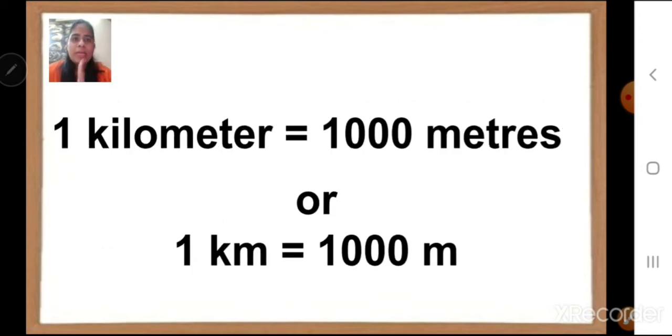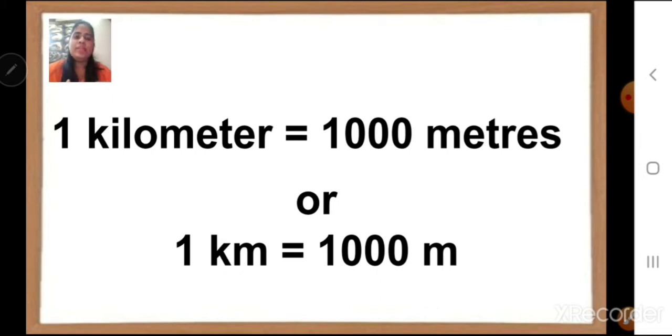Children, 1 kilometer is equal to 1000 meters. In short, we write kilometer as km and meter as m. You have to remember this: 1 kilometer is equal to 1000 meters. When you go from a particular place and cover 1000 meters, it is equal to 1 kilometer.